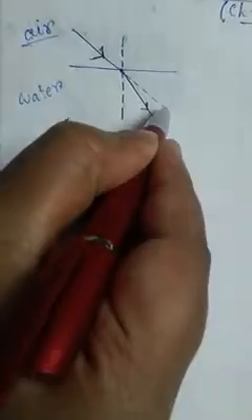If the medium was not here, the light would go along this path, but it is changing direction. This phenomenon is known as refraction.